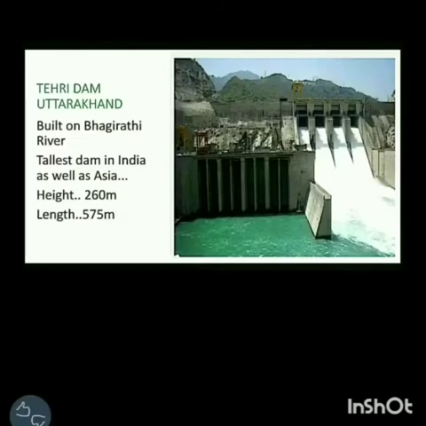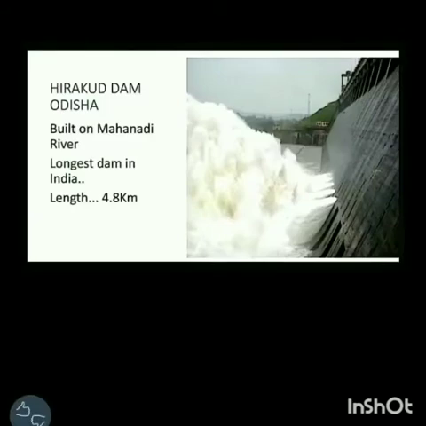See this picture? This is the picture of Tihri Dam, which is in Uttarakhand. It is built on Bhagirathi River and it is the tallest dam in India as well as Asia. Its height is 260 meters and its length is 575 meters. This is Hirakud Dam in Odisha and it is built on Mahanadi River. It is the longest dam in India. Its length is 4.8 kilometers.